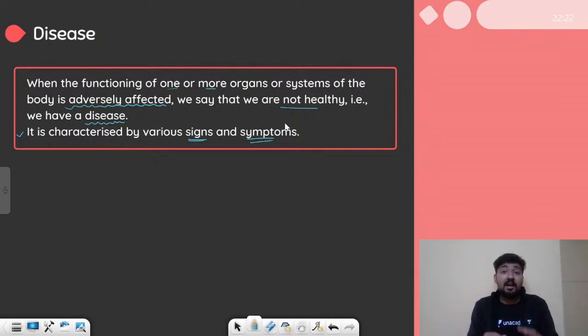Signs are something which some other person can observe as well as measure, right? So signs can be temperature, right? Temperature is something that some other person can measure, and if the temperature is very high, we conclude that we have a fever and we might be suffering from an infectious disease, right? So this is the major difference between signs and symptoms, and these two are used to find out whether a person is infected by a disease or not. So I hope it is clear to you.